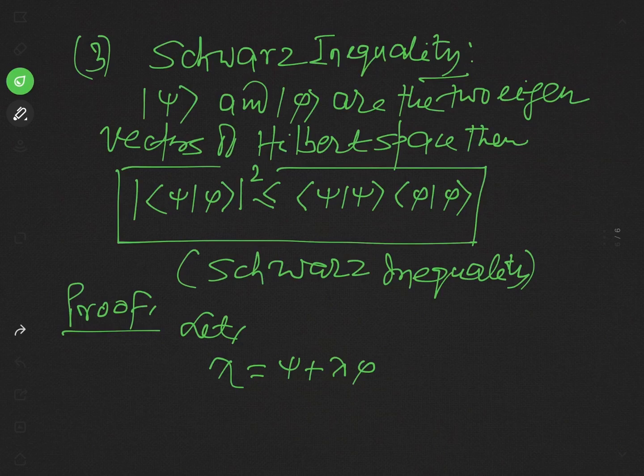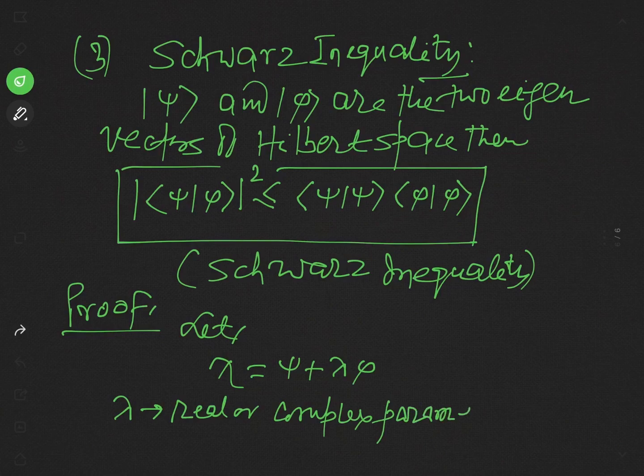In this expression, lambda is an undetermined parameter which may be real or complex, and it is unknown. We will determine its value. See how we will determine its value.